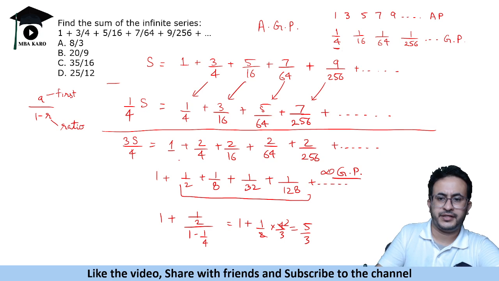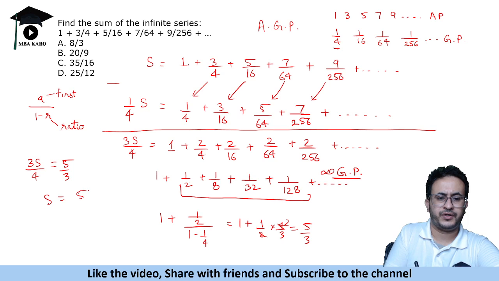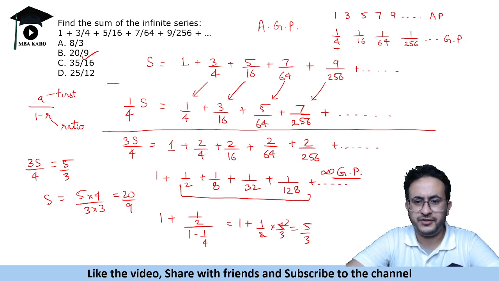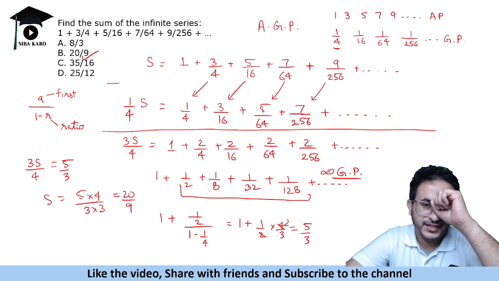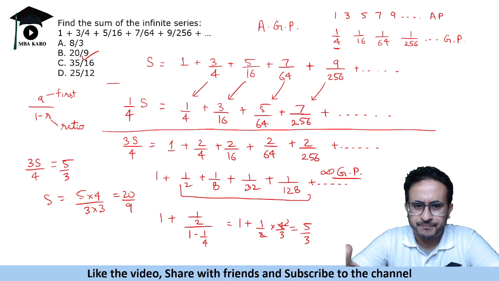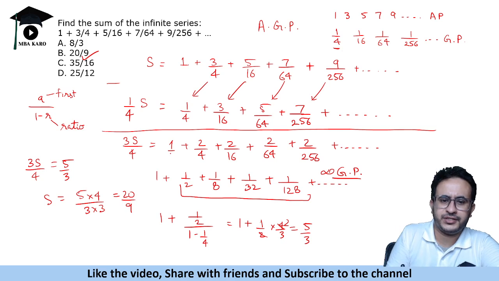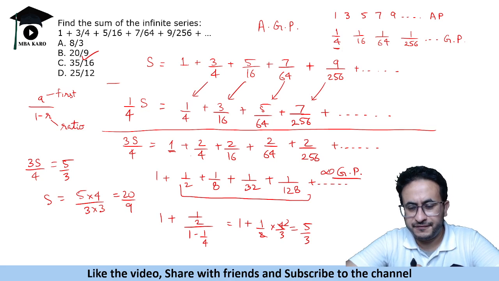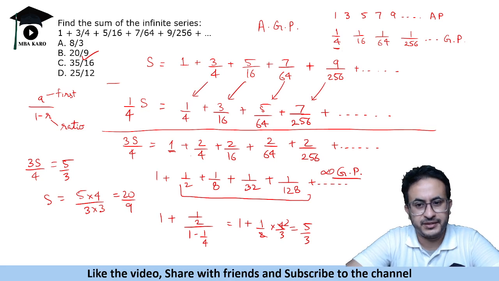Okay. So we get 3s by 4 is 5 by 3. So s is equal to 5 into 4 by 3 into 3, which is 20 upon 9. So that is our answer. So if you ever get an AGP, this is the way to solve. Very easy. Just write the series s, multiply s by the common ratio. When you subtract, you will get a constant term plus an infinite GP, and find the sum of that infinite GP and solve it.